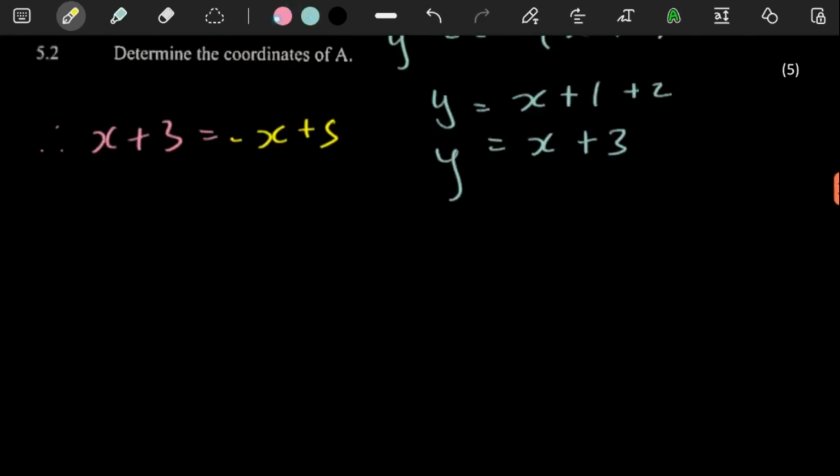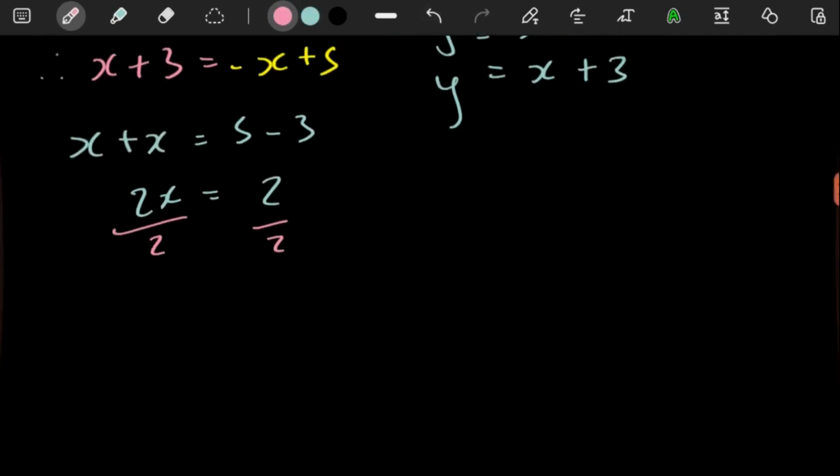So here we're gonna have the x goes over to, we can make it go to the left, right? So it's gonna be x plus x, then the y goes over to the other side. You're gonna have the 5 minus 3, which is gonna give you a 2. And then getting the x value of A, you can just divide both sides by 2. Your x value there is just a 1.